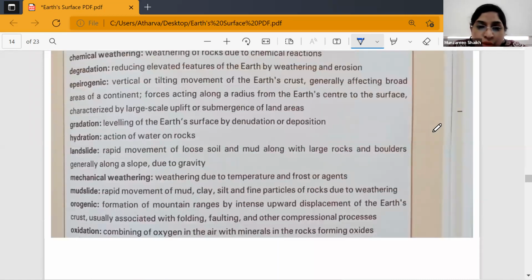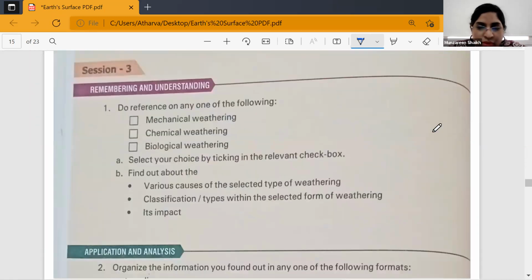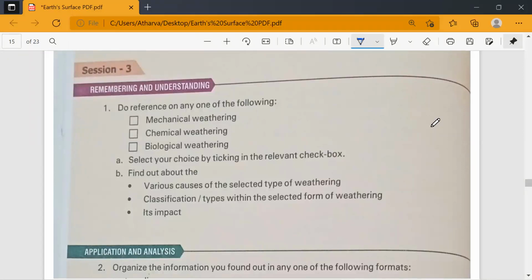Number one is, do a reference on any one of the following. That means you need to explain any one of the following. You have to learn all these. Mechanical weathering is also called as dash. Physical weathering. Excellent, very good. It is also called physical weathering. Next is chemical weathering and biological weathering. Clear? You need to write a short note on all these three topics.